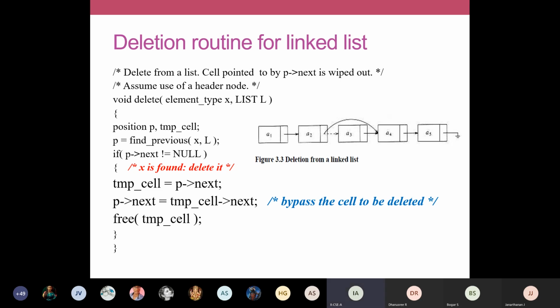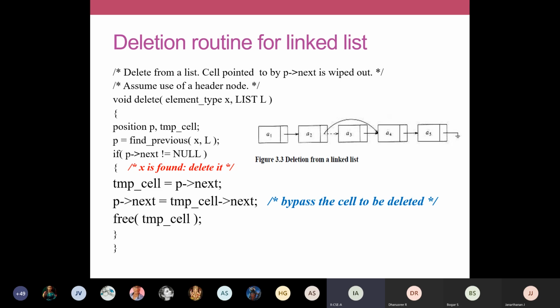So we have some 2 or 3 steps here. Whenever you're deleting, you have to search a particular element. If the search element is found, you have to find out what is the previous element. So that previous element, we are storing it inside the variable called temp cell. Okay, so temp cell holds the current node which you are going to delete, and P holds the address of the previous node.